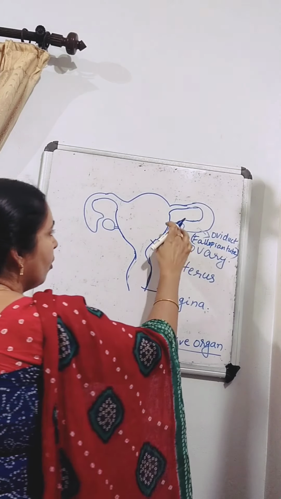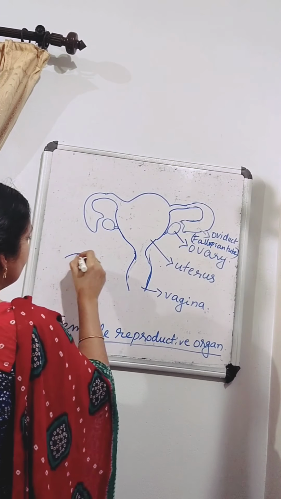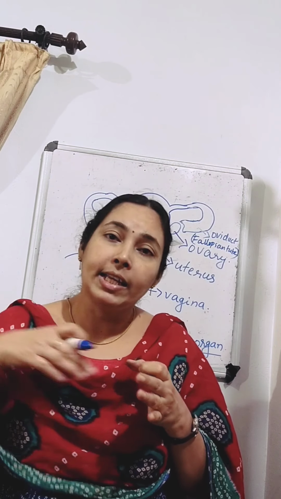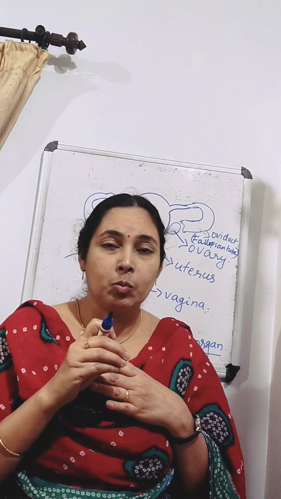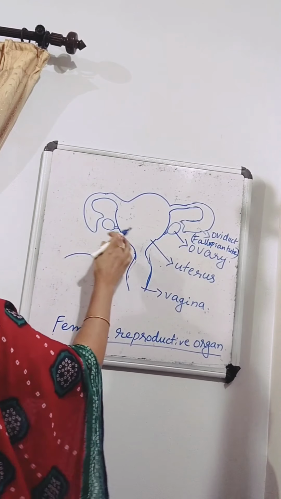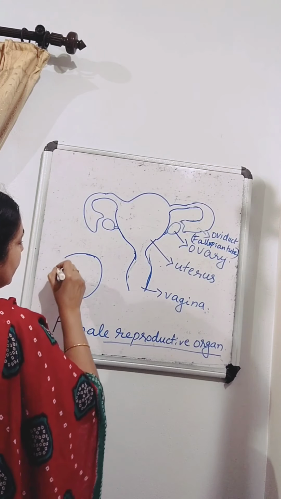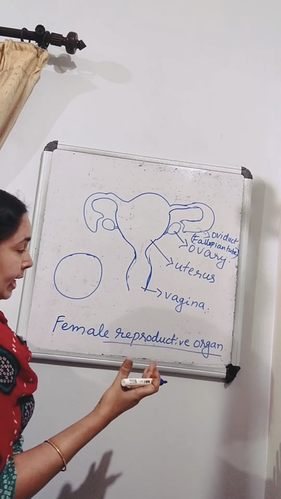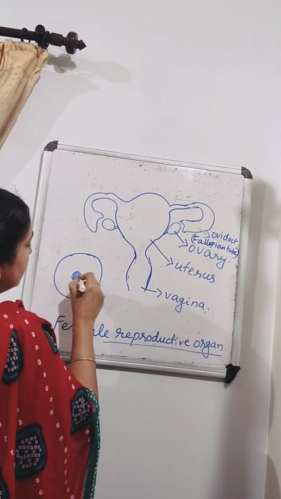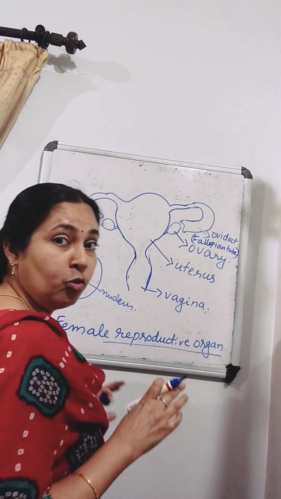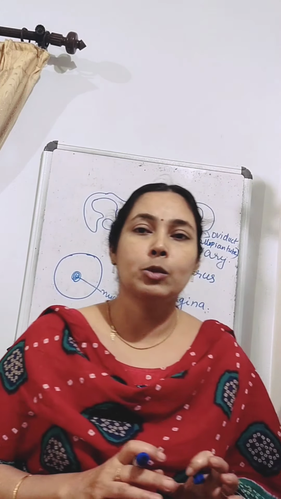We know a sperm has a head, middle part and tail, and it can move also. It is very small also. But when we look at the structure of the ovum or egg released by the ovaries, the ovum is round in shape and it is a little bigger than the sperm. So this is the nucleus also. It won't move like the sperm.